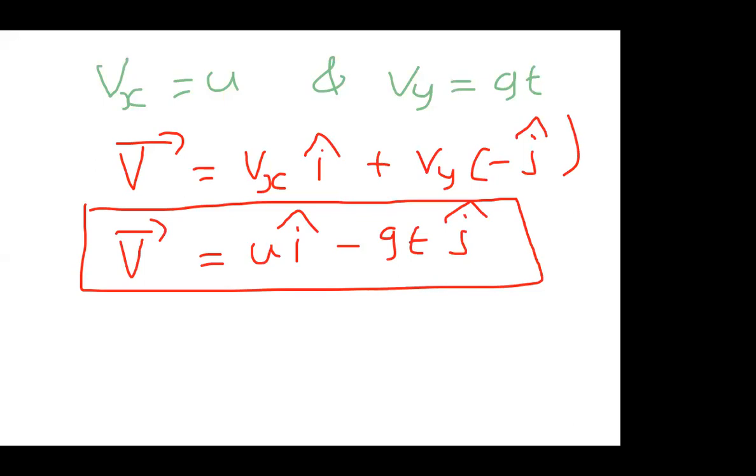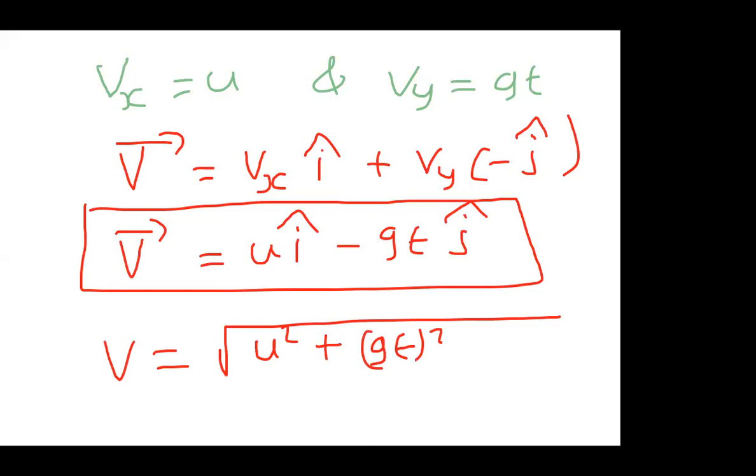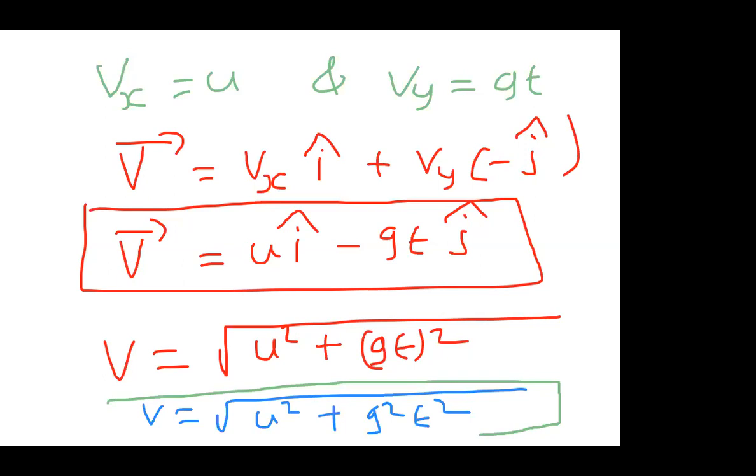If I want the magnitude, when V bar is U i cap minus Gt j cap, simply V is equal to square root of U square plus (Gt) whole square, or I can write V is equal to square root of U square plus G square T square. This is the formula for the magnitude of velocity at any instant. So we got the velocity vector and the magnitude of velocity at any instant. Two things are over.